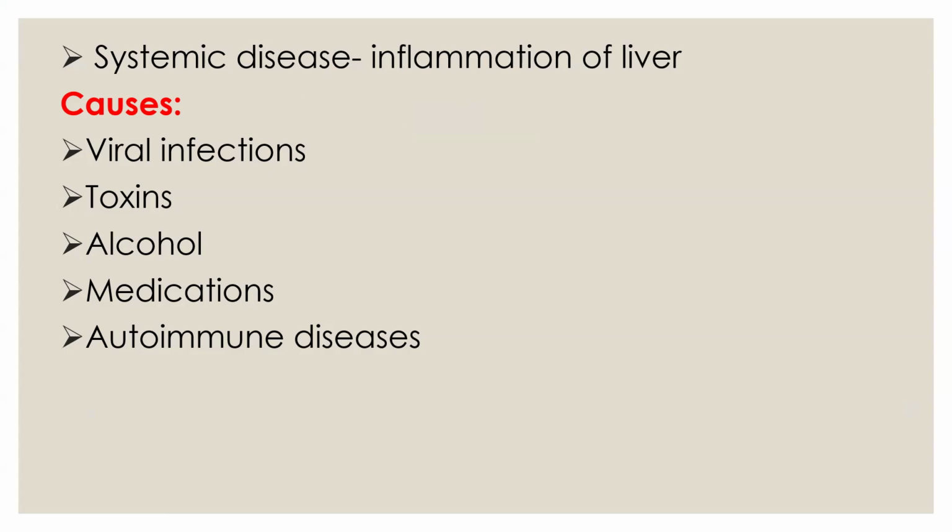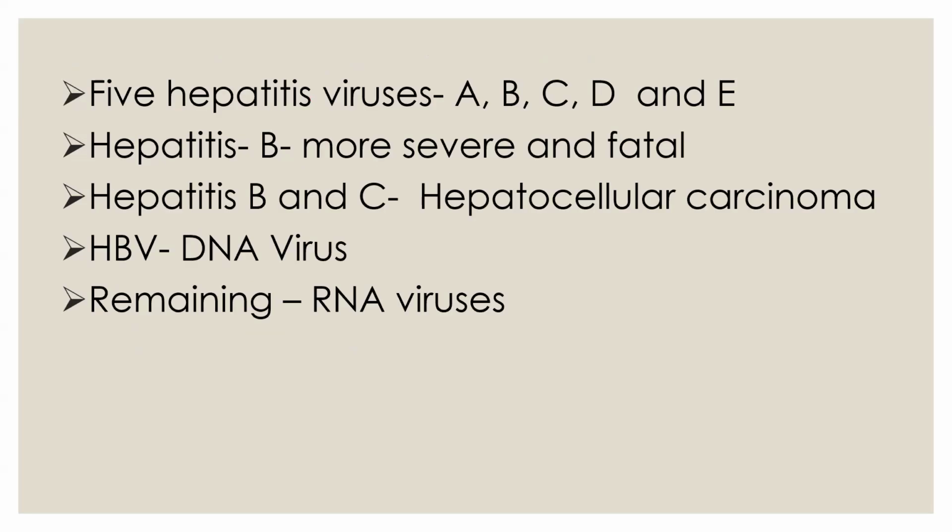There are many causes for hepatitis, especially viral infections, some toxins, and even excessive alcoholism. Chronic or heavy alcohol use, some medications like isoniazid and other drugs, and even autoimmune diseases. In autoimmune diseases, as you know, autoantibodies are formed. This is most common in women. But in this session, we'll discuss only hepatitis viruses.